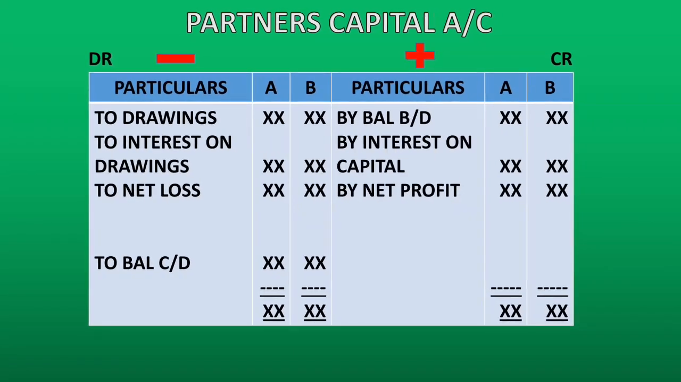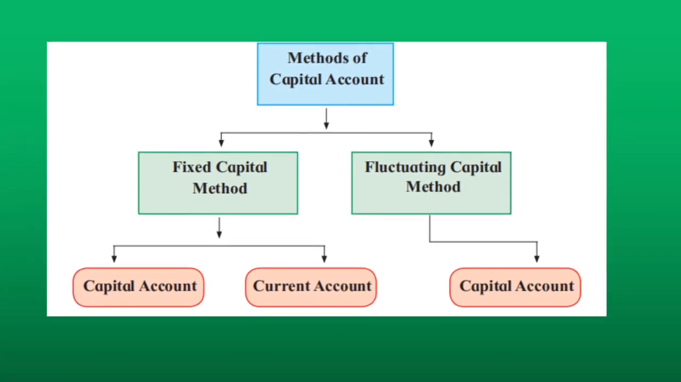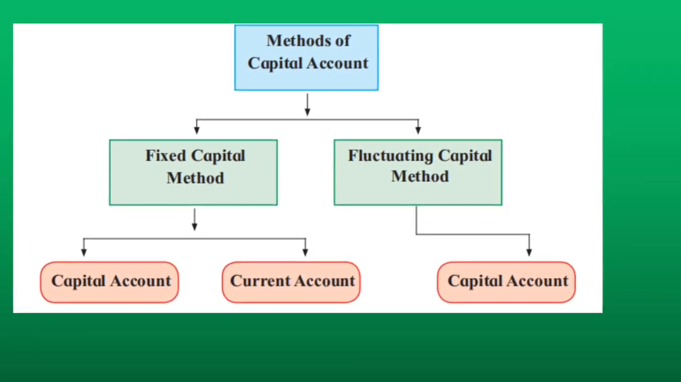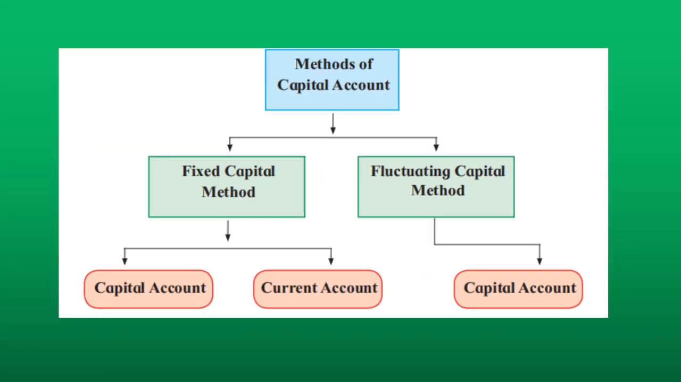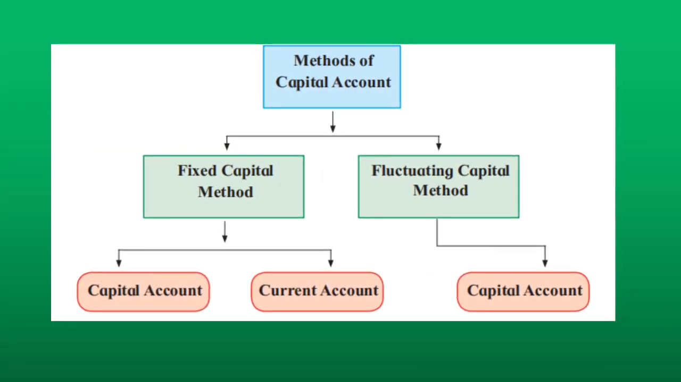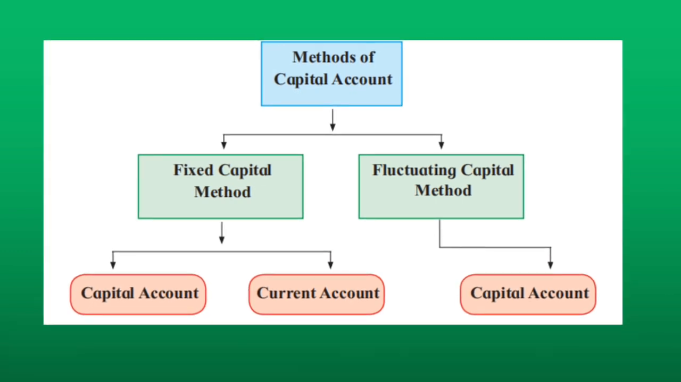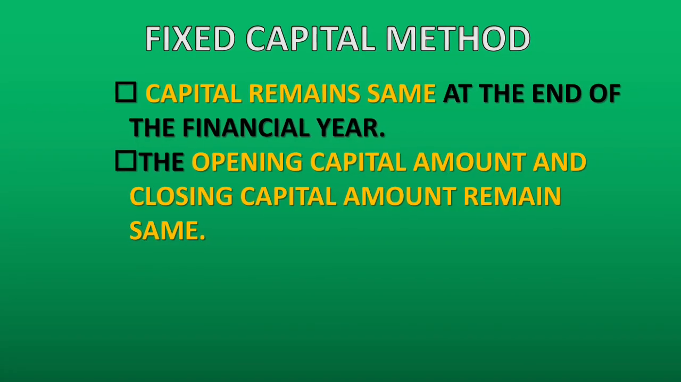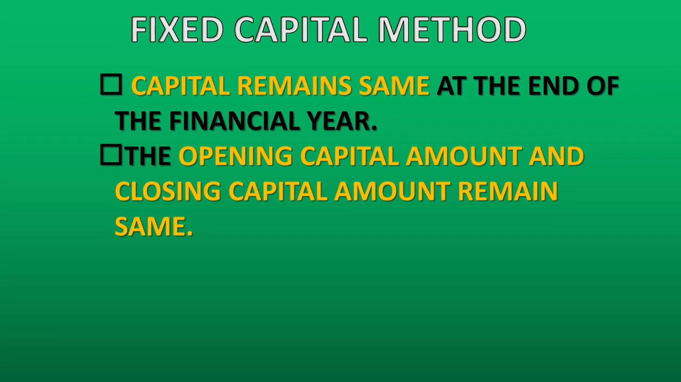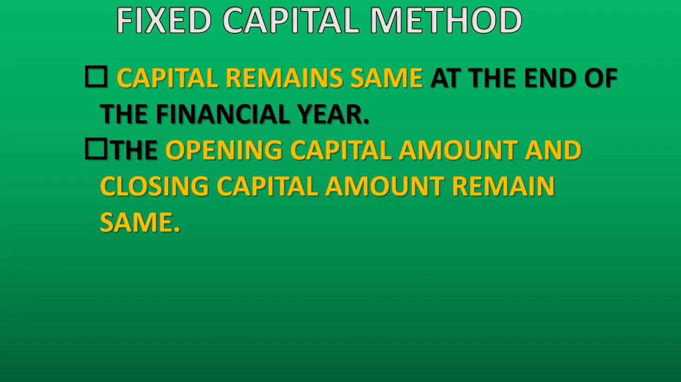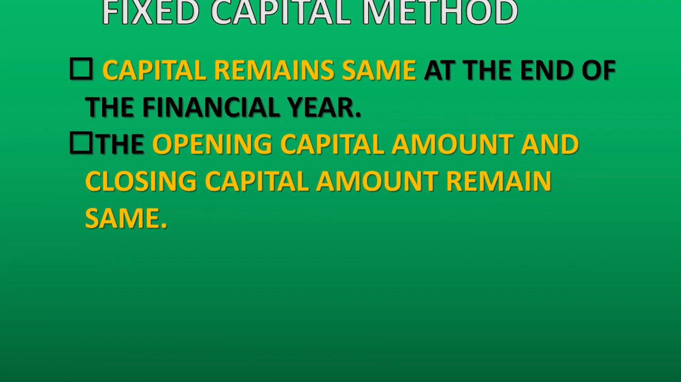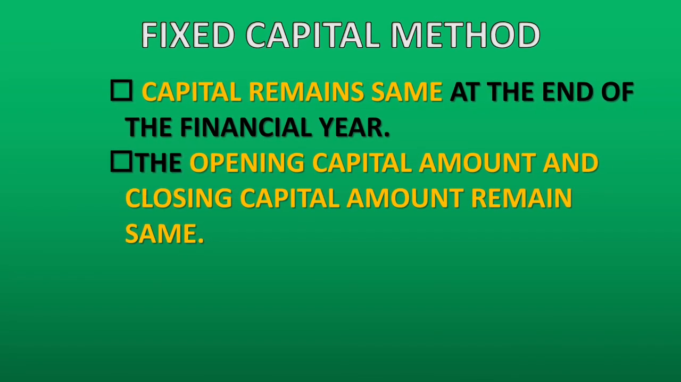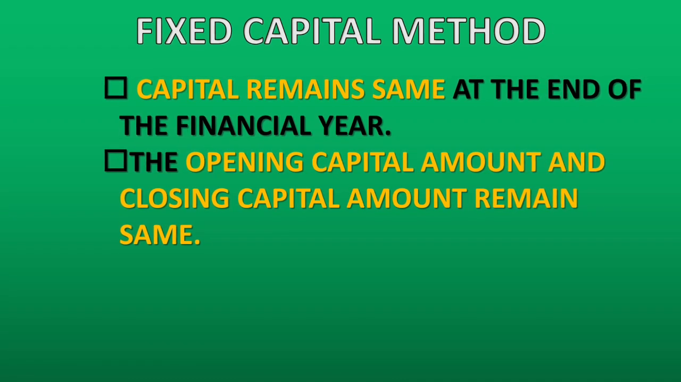In our 12th standard syllabus, partnership firms maintain two methods of capital accounts. These are fixed capital method and fluctuating capital method. Let's study these in detail. From the term fixed capital, we understand that the capital remains fixed, meaning capital remains same at the end of the financial year. Simply speaking, the opening capital and closing capital remain same.